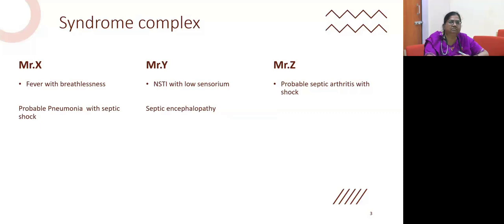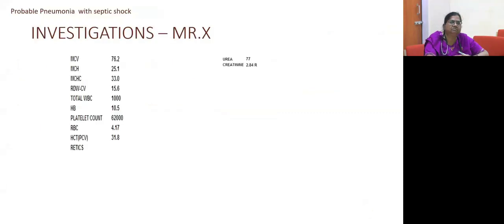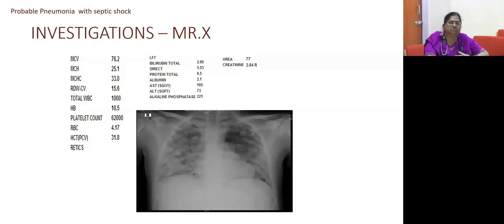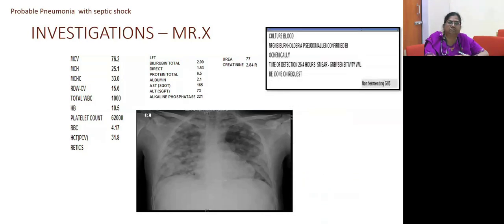So I'll just go with the investigations. Mr. X's presentation showed a pancytopenia with leukopenia and a platelet count of 62,000. He also had renal function derangement with creatinine of 2.84, and liver function showed transaminitis with a total bilirubin of 2.9 and direct of 1.5. His chest X-ray showed multiple homogeneous opacities bilaterally. His ABG was also suggestive of ARDS. PF was 190, and his blood culture grew melioidosis, Burkholderia pseudomallei.